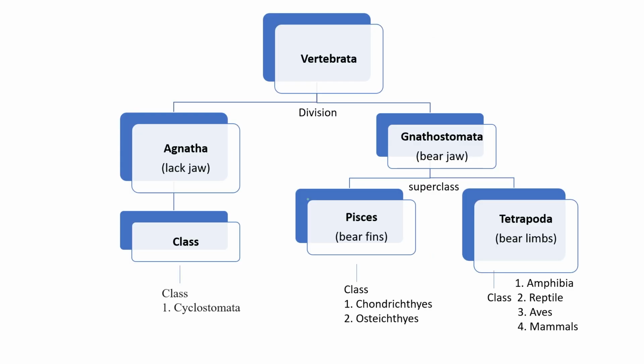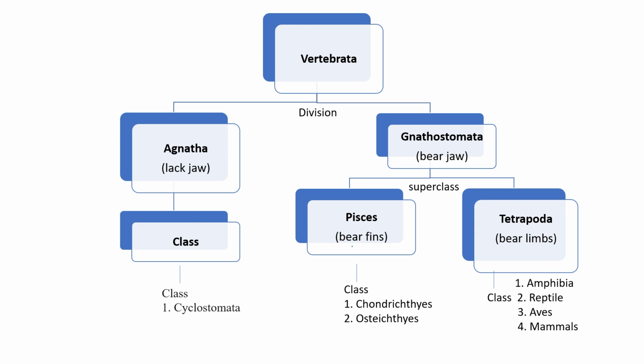We can further divide it into two divisions, Agnatha and Gnathostomata. Those having jaws come under Gnathostomata, while those not having jaws come under Agnatha. One class, Cyclostomata, comes under this category, while we can divide Gnathostomata into two superclasses, Pisces and Tetrapoda.